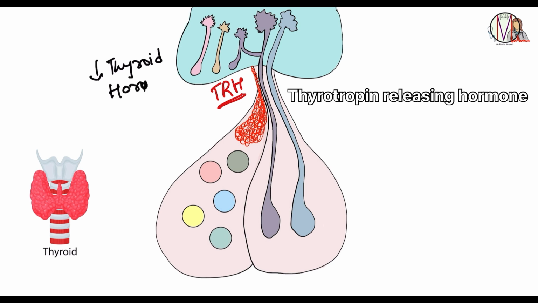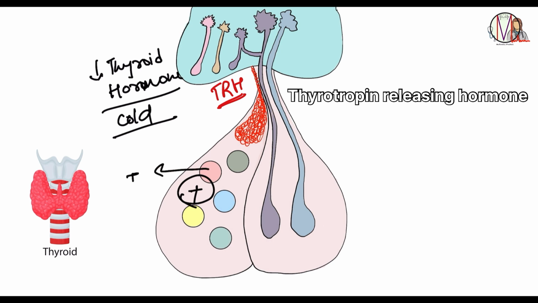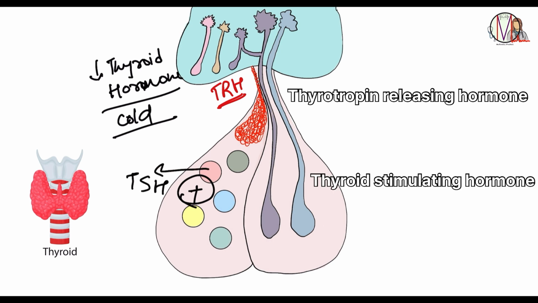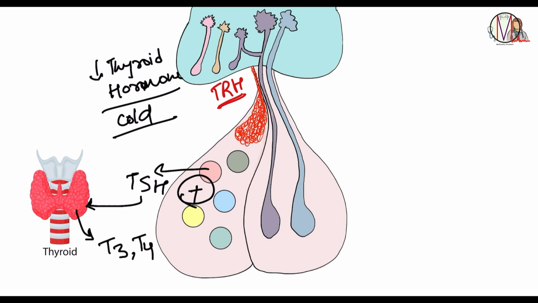Cold exposure can also trigger TRH release, which is important to increase metabolism and generate heat, because this goes to the thyrotropes in the anterior pituitary and gives a positive stimulus to the thyrotropes to release TSH, that is thyroid stimulating hormone, which will go and act on the thyroid gland and release thyroid hormones like T3 and T4, which will regulate the metabolism.